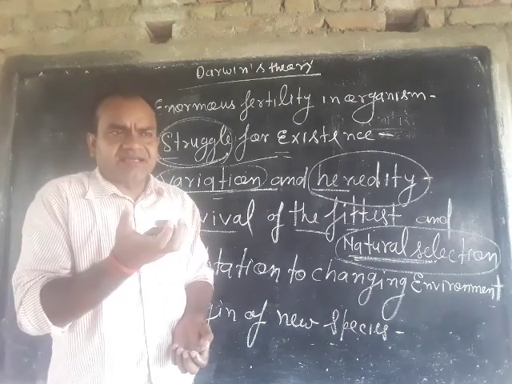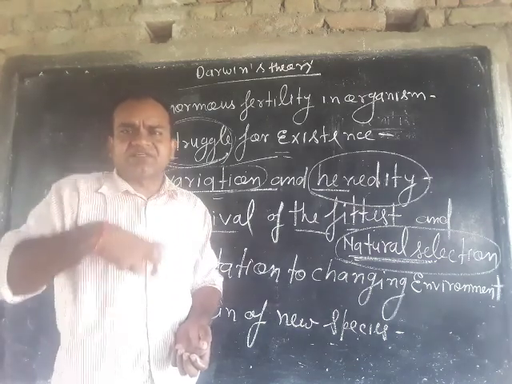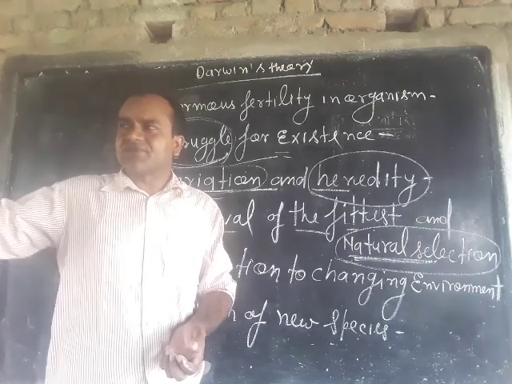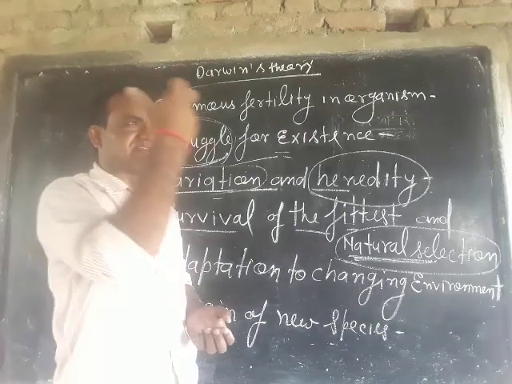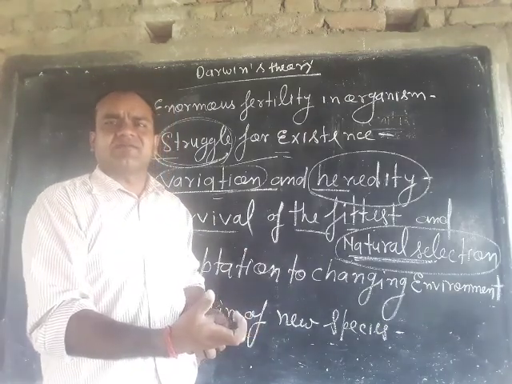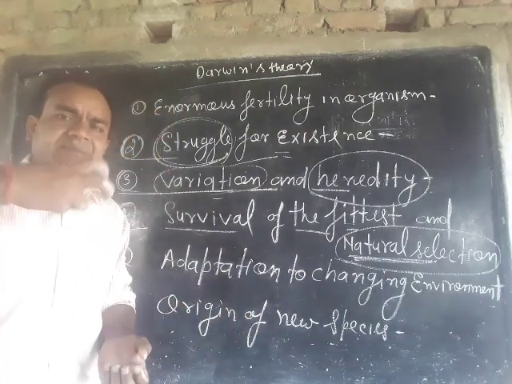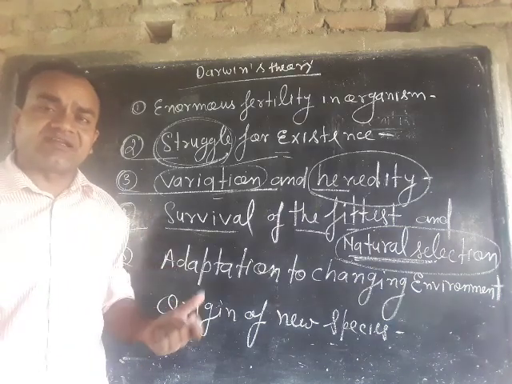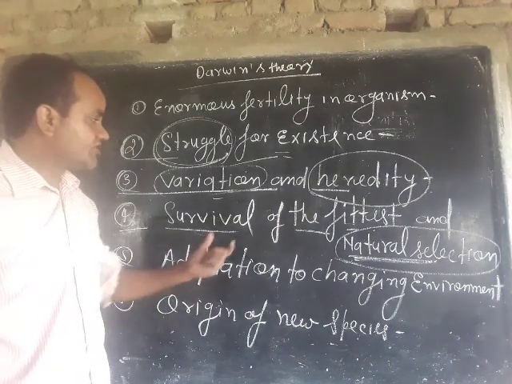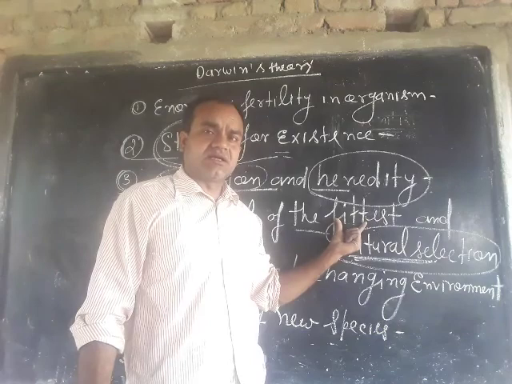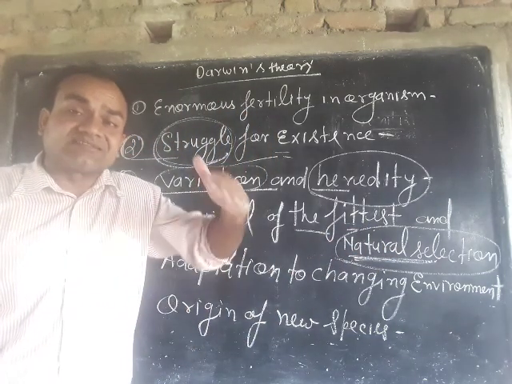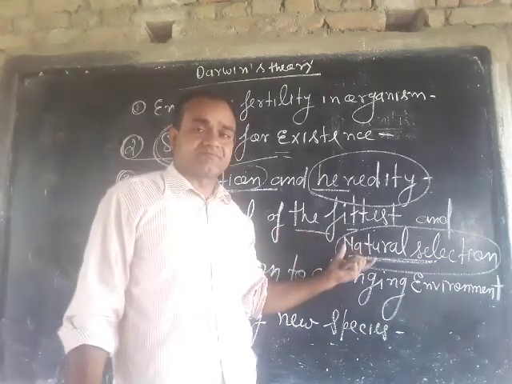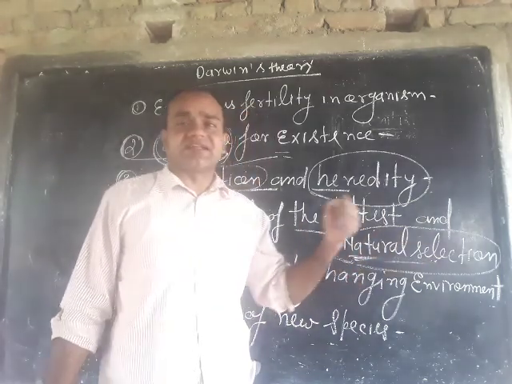Those organisms can save their body from earthquakes, heavy rainfall, droughts and diseases. The animals that have the ability to save their body are known as the fittest, and the mechanism is known as natural selection. Those selected by nature is known as natural selection.